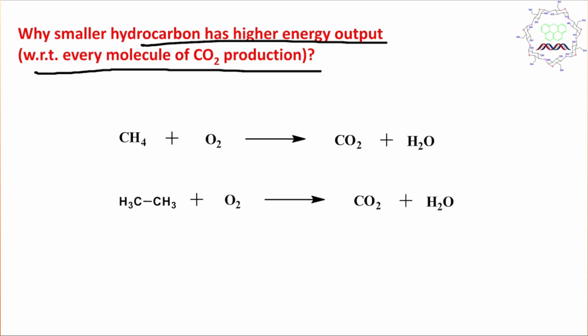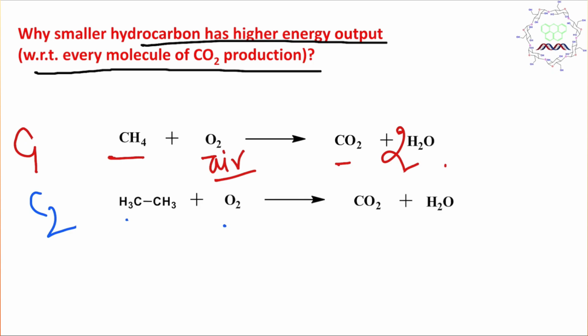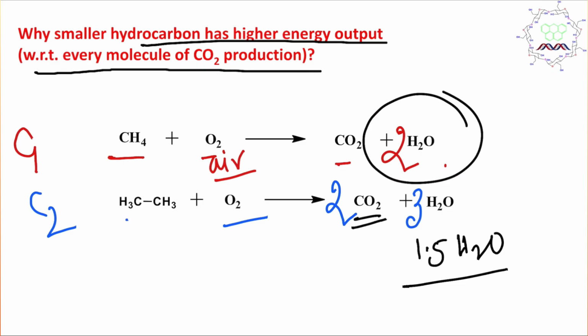For example, you see here methane, which is a C1 carbon source. It burns in the presence of oxygen, or better to say you may consider air, and produces carbon dioxide and 2 molecules of water. Whereas in the case of ethane, a C2 feedstock, it burns in the presence of oxygen and produces 2 carbon dioxide and 3 water. So if you consider the water production per molecule of carbon dioxide, in this case 1.5 molecules of water are produced, in the methane case 2 molecules.